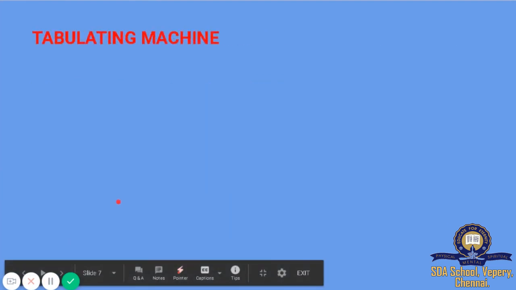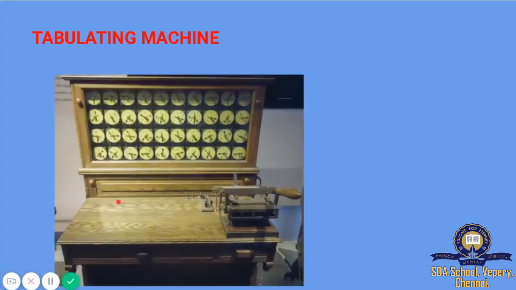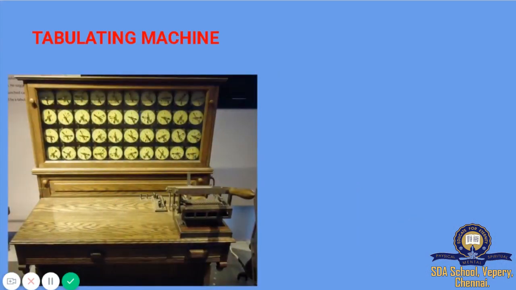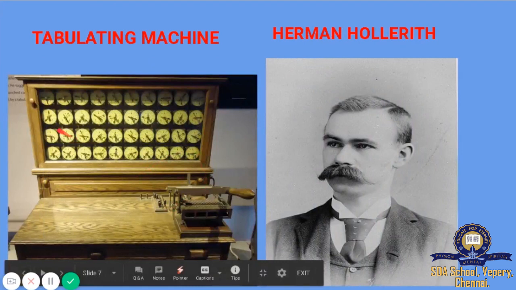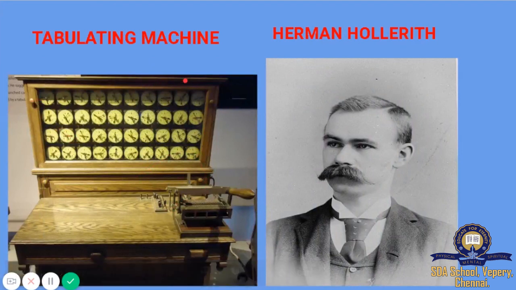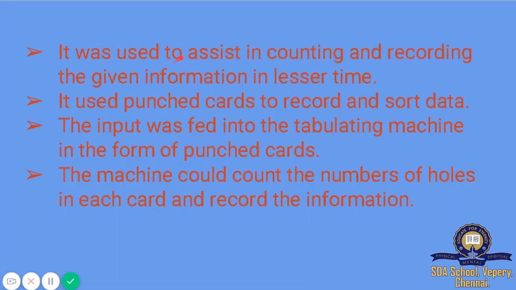The next thing we are going to see is the tabulating machine. An American named Herman Hollerith was the inventor of the tabulating machine. It was used to assist in counting and recording the given information in lesser time.